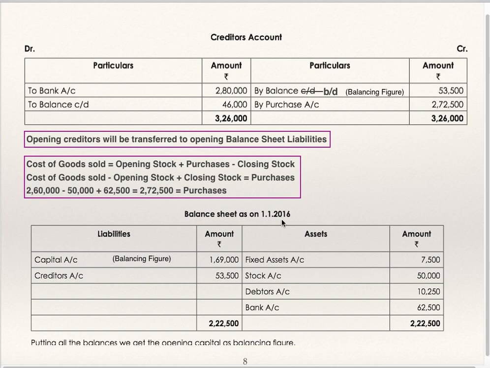Balance sheet as on 1/1/16, this is the opening balance sheet. Opening fixed assets are given. Opening stock is given. Opening debtors and opening bank we found out by preparation of accounts. Opening creditors also we just found out. Opening capital is the balancing figure, 1,69,000.